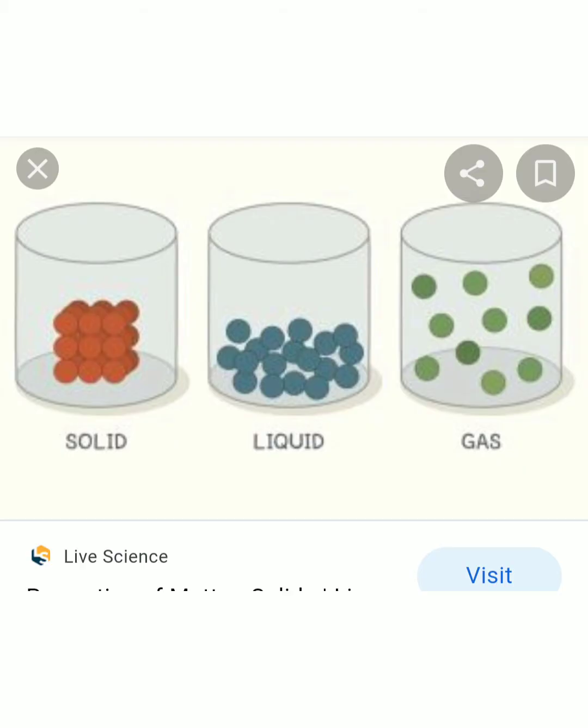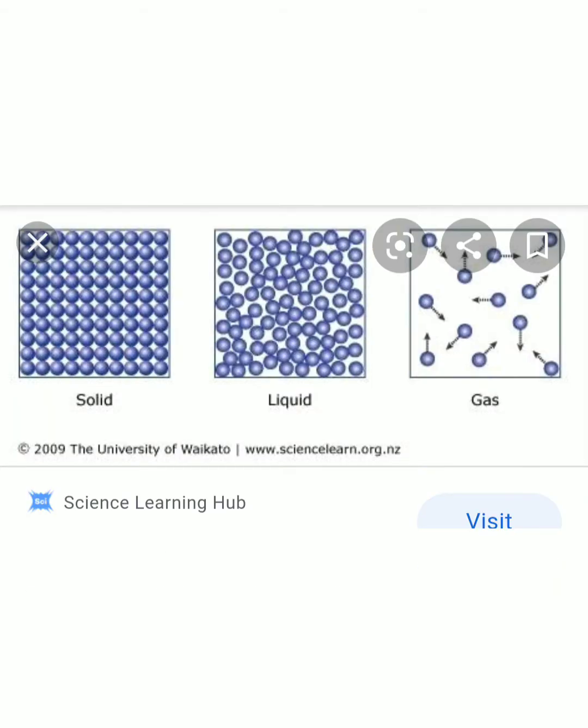Then what will happen when we heat substances? When we heat substances, when the particles of a solid absorb heat, the energy is transferred to the particles and the particles start to move. Thus, the closely packed particles will become loosely packed.